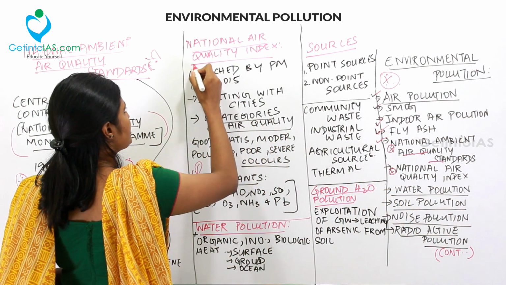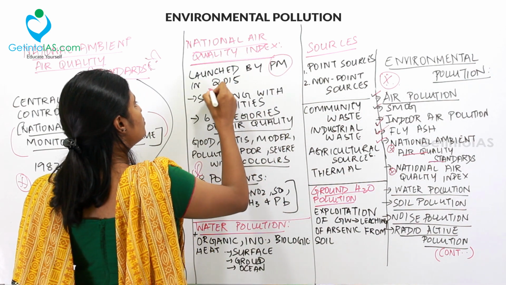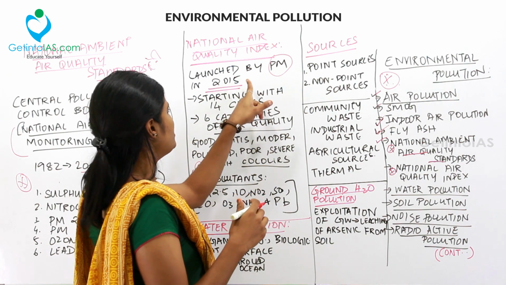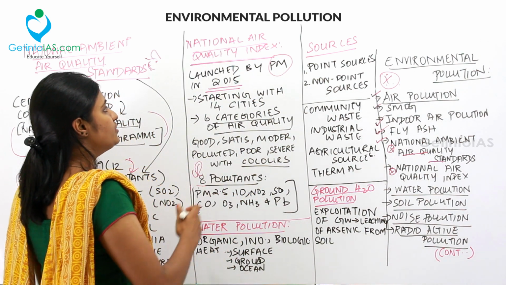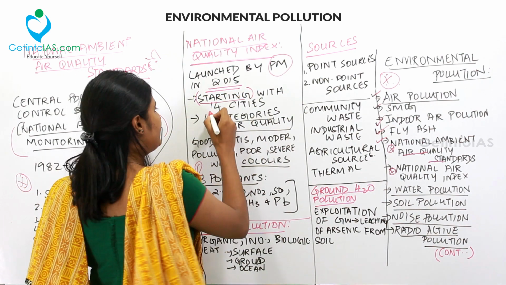So what is the National Air Quality Index? It was launched by our Prime Minister in 2015. What was launched? The National Air Quality Index. According to this, it started the index, monitoring the index of 14 cities.